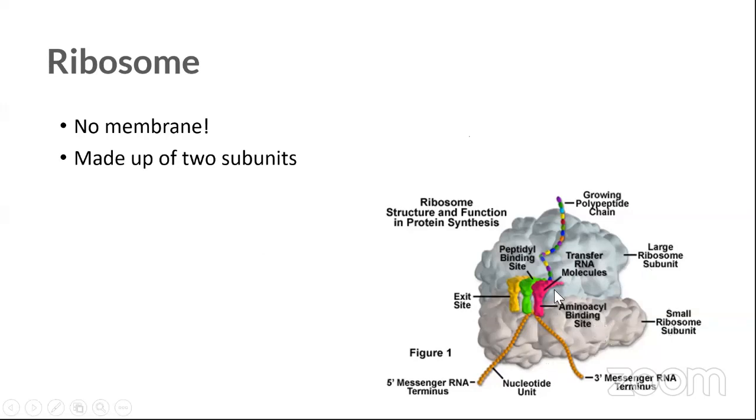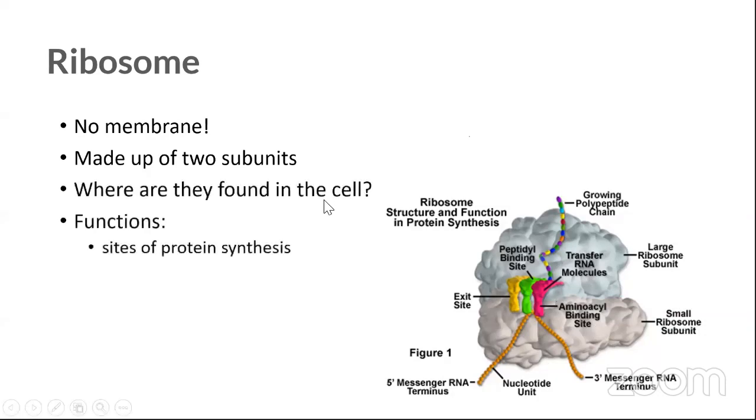As I have put this picture, you can see that the function of it is protein synthesis. Some of you might think, oh my God, this is too much. What are these exit site, entrance and nucleotide unit? Don't panic.